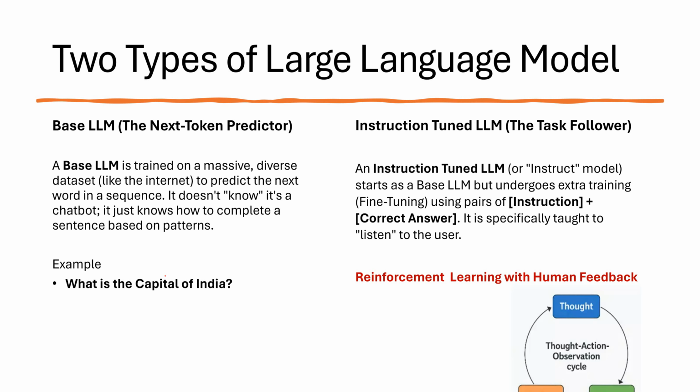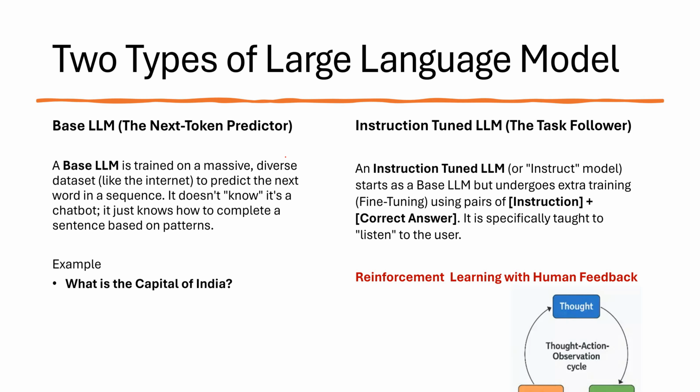Let's suppose we ask what is the capital of India. The base LLM might just continue the sentence in a generic way, but the instruction tuned LLM will give you the answer.